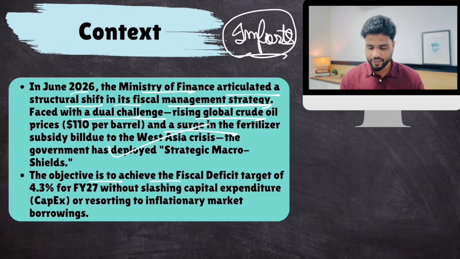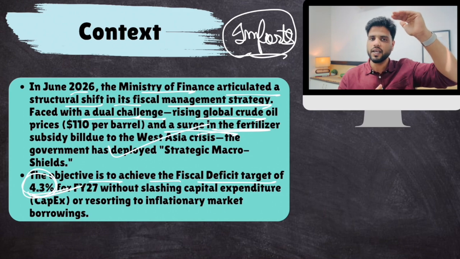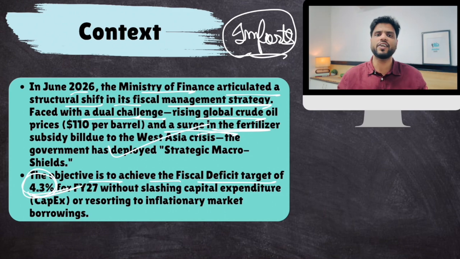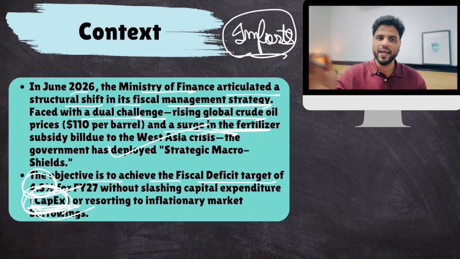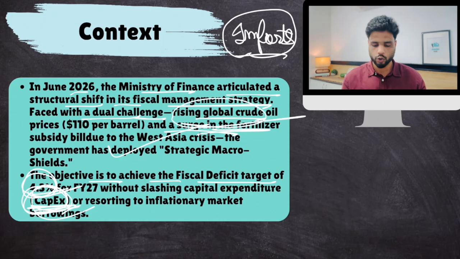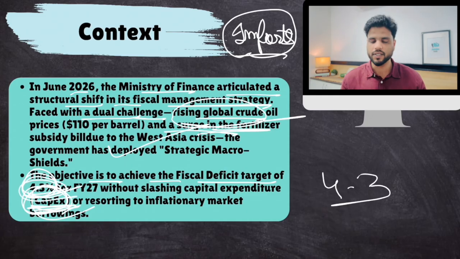The objective is to achieve fiscal deficit target of 4.3%. Now, this target can be achieved through 2 ways. Either you reduce your development expenditure and finance your subsidy bill, because fertilizer subsidy bill is rising. So where will that money come from? You will reduce your capital expenditure, infrastructure spending, capex. Now, if you'll do that, India's growth is compromised because this capex, this infrastructure spending is what is boosting India's growth. So government has found a way out through which it will not reduce its capex, but also find money to finance its subsidy bill so that its fiscal deficit target stays at 4.3%.